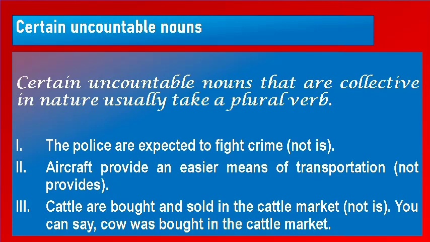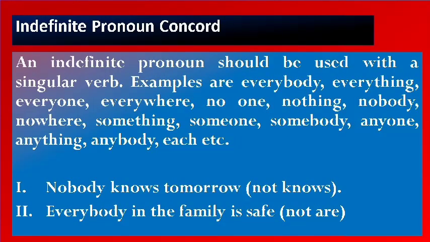Airbus provides an easy means of transportation. That is away from the collectivity form or its nature. Cattle are bought and sold in the cattle market, not is bought. But you can as well say, a cow was bought in the cattle market. You get that? Let's go to the next one.